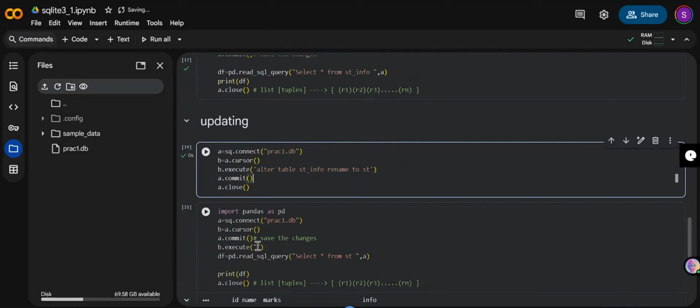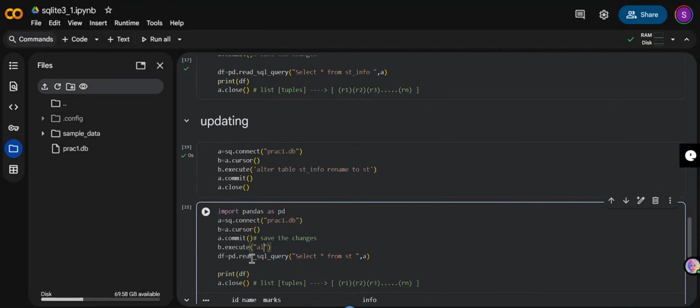I changed the table name. Now here I'll change the column name. Whenever I'm updating, use alter table with whatever table I am going to change, because whatever columns you're applying it on belong to the table, right? Alter table st rename.